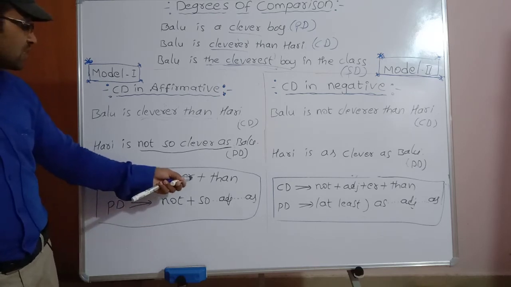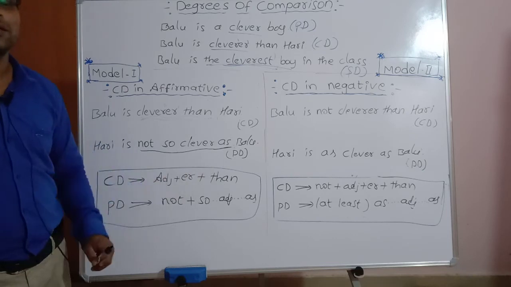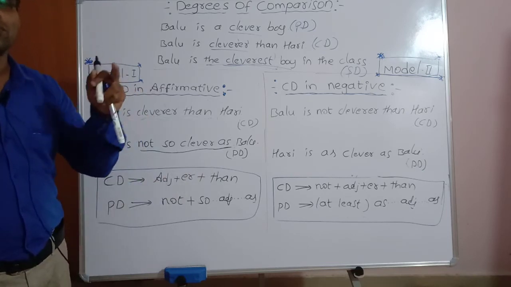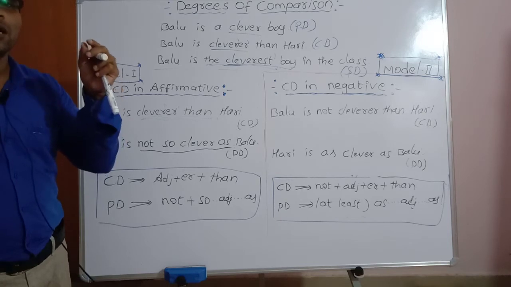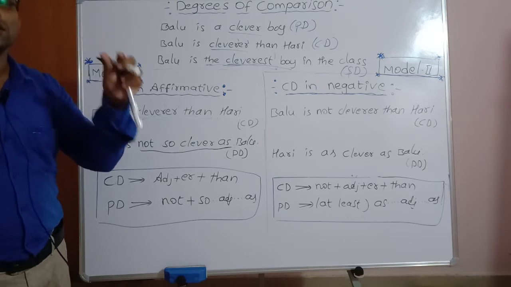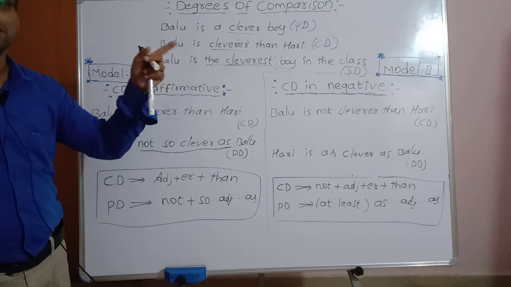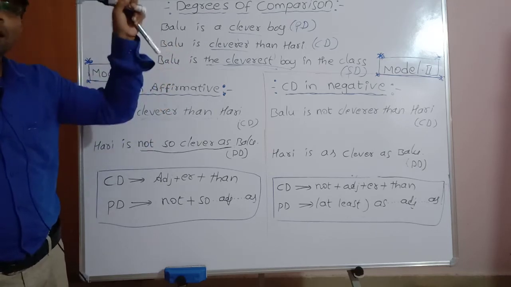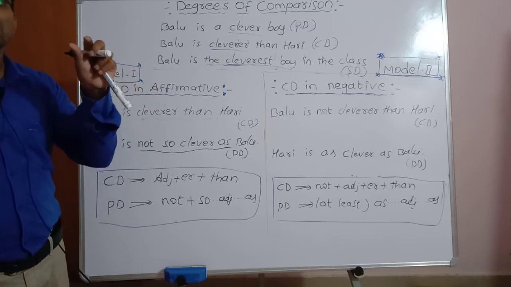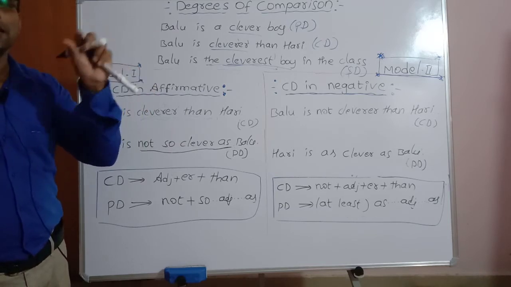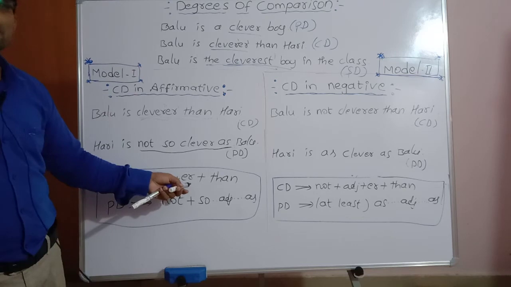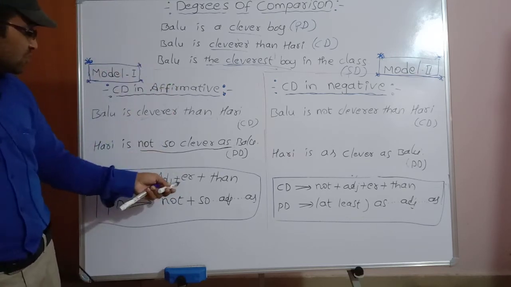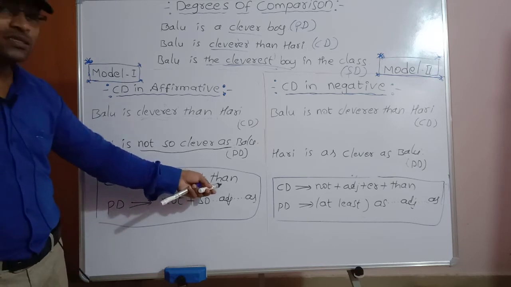If the adjective more is there in the comparative degree, it generally comes before the adjective. More precedes the adjective, but er is added to the adjective. Adjective plus er plus than.